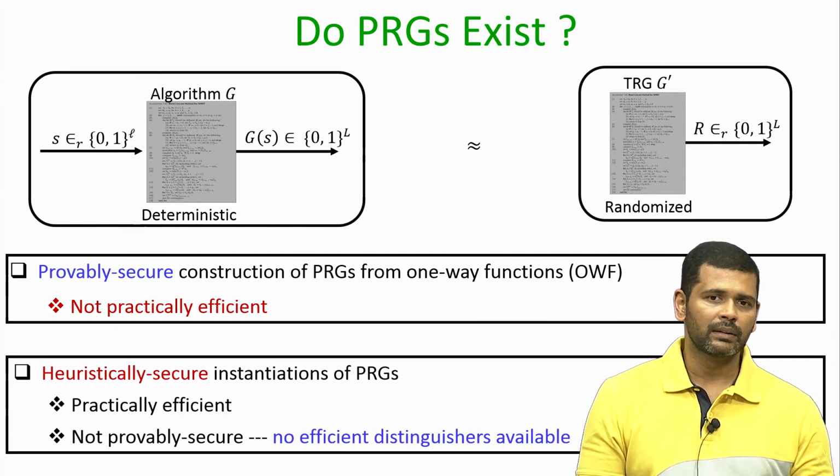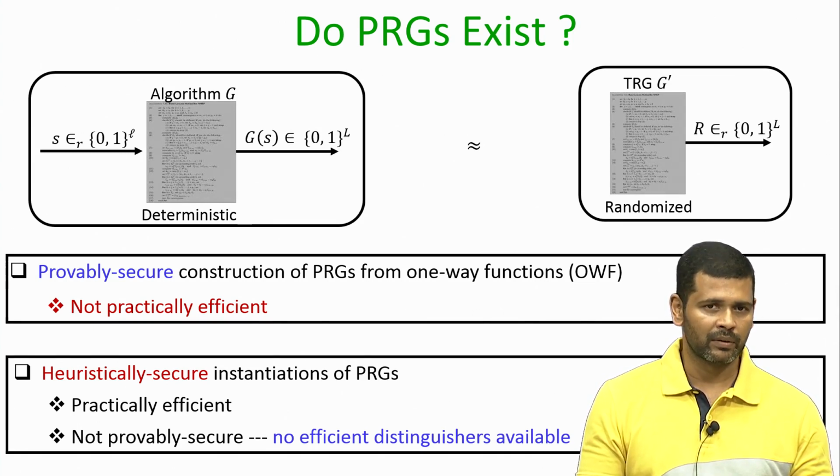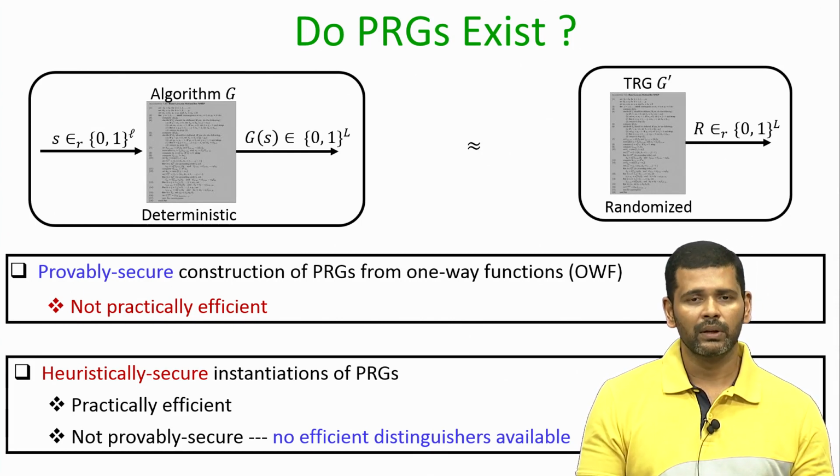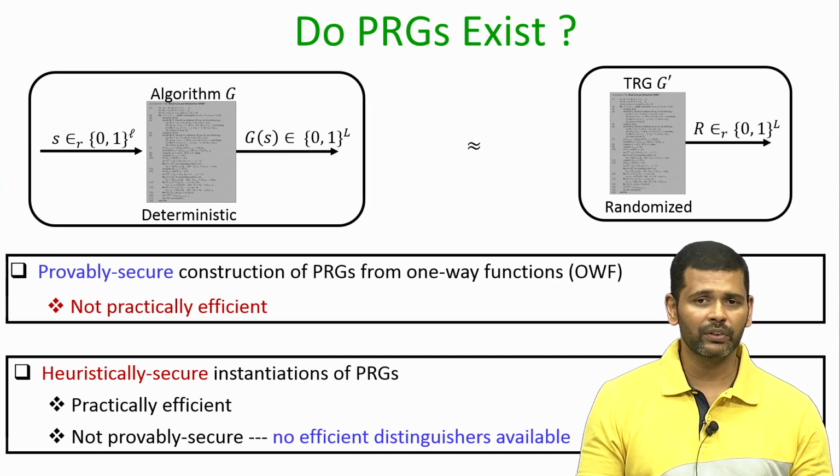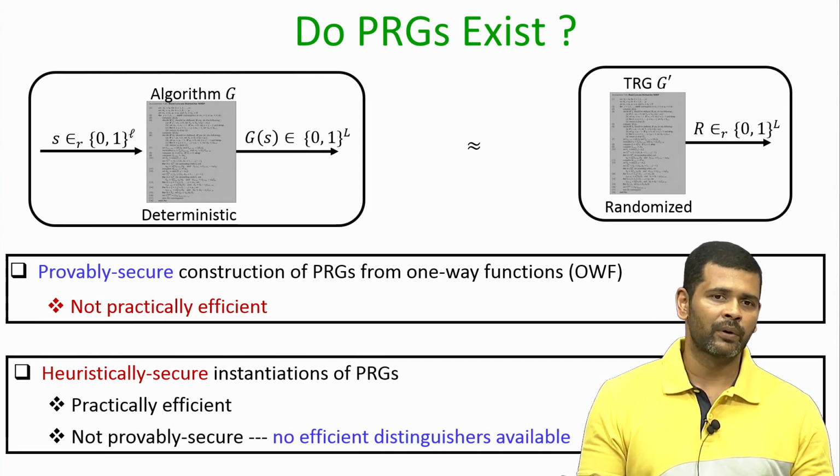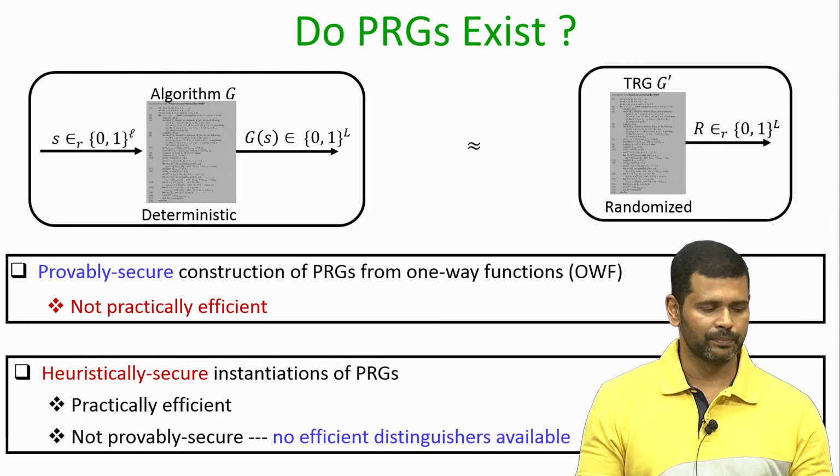On the other hand, there are practical instantiations of pseudo random generators, but unfortunately they are not provably secure. We believe that they are heuristically secure, because ever since their construction no weakness has been reported for such pseudo random generators. But the advantage of such heuristically secure pseudo random generators is that they are super fast. That is why in practice we prefer to use such an instantiation. The focus for this lecture will be the provably secure instantiation of pseudo random generators from one way function. In the next lecture we will discuss the practical instantiations of pseudo random generators.